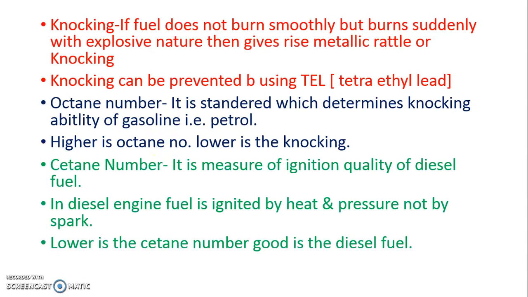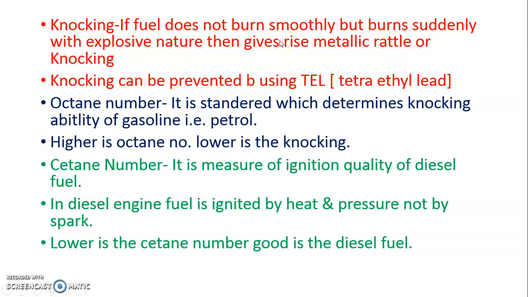The obtained fuels are used in various applications. They have certain properties like knocking, octane number, cetane number, etc. We will discuss what knocking is. Knocking is a metallic rattle obtained when fuel burns inside an engine. Knocking is basically for petrol engines.